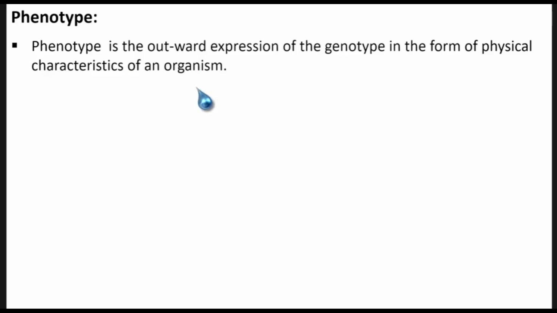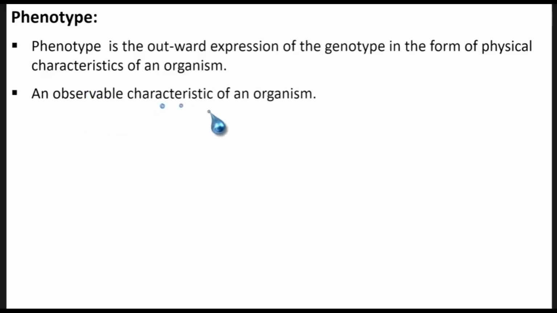That appearance of the color of the eyes being blue is what we are calling phenotype. It is an observable characteristic of an organism. What you are able to see is what we call phenotype.